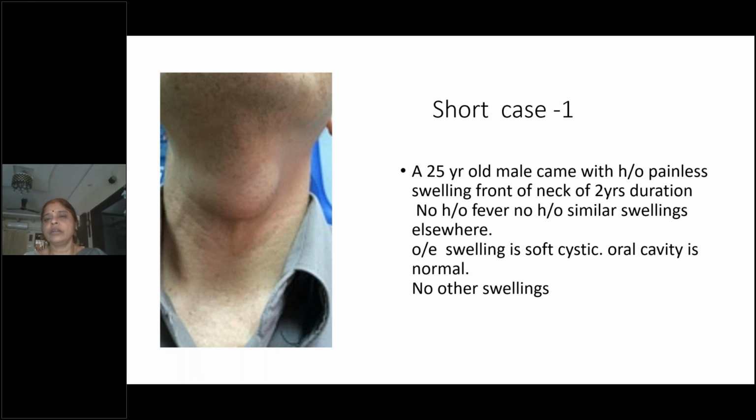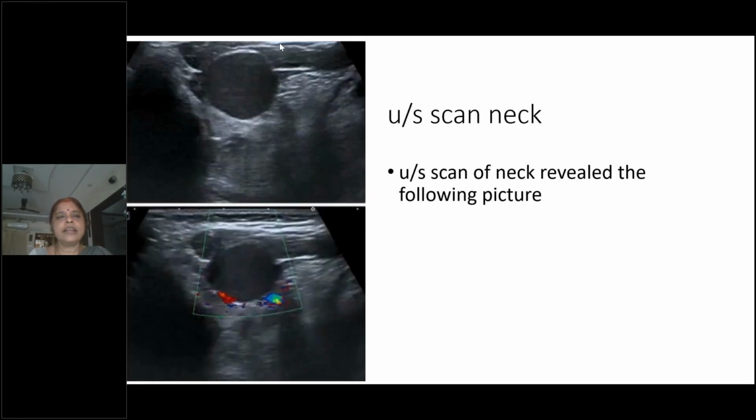So now see this here, you can see how nicely this is a cyst. Are you able to see this hypoechoic or anechoic capsulated swelling at the hyoid bone, subhyoid region? This is a thyroglossal cyst with peripheral vascularity. Now if you take an FNAC, you may find colloid with cholesterol crystals.